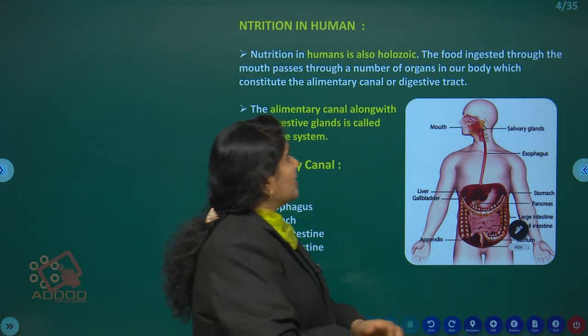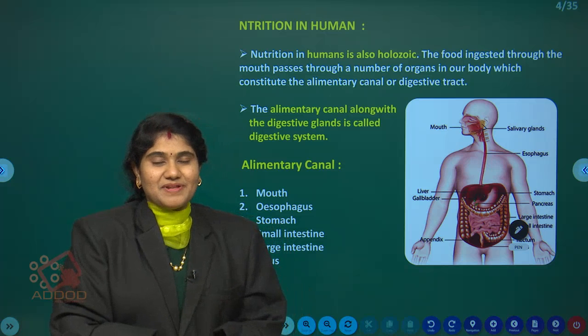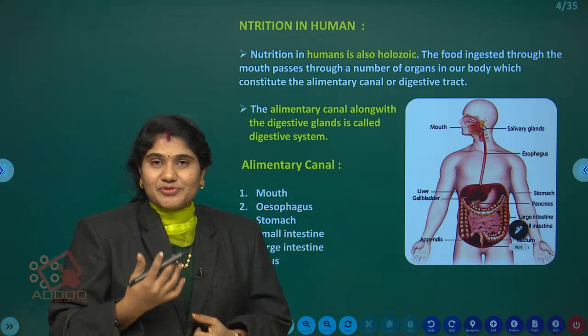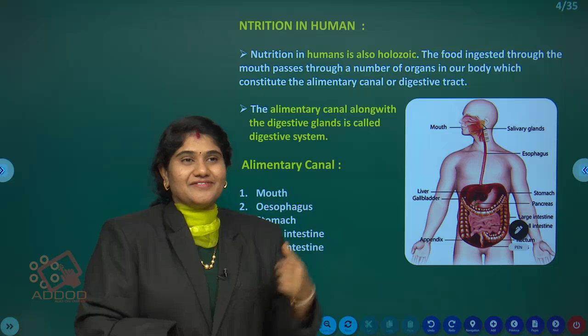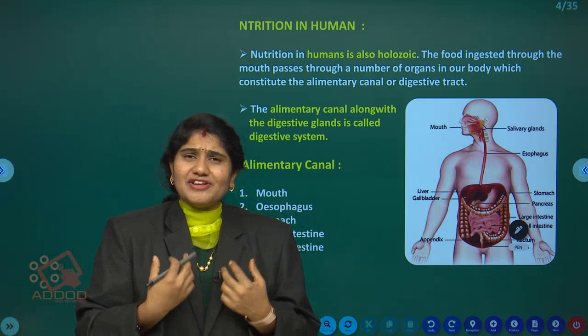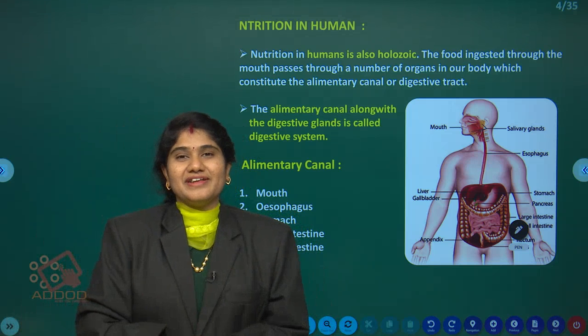Now we'll see how the process of nutrition takes place in humans, or you can say the digestion process, how it takes place in humans. It is a very interesting topic, as we all eat food, right? We all dump our belly with a chunk of food materials.